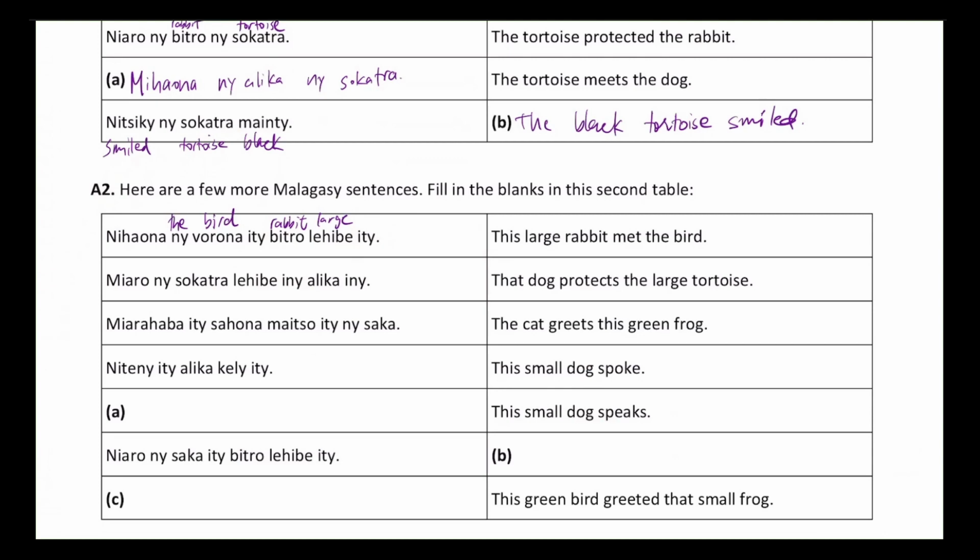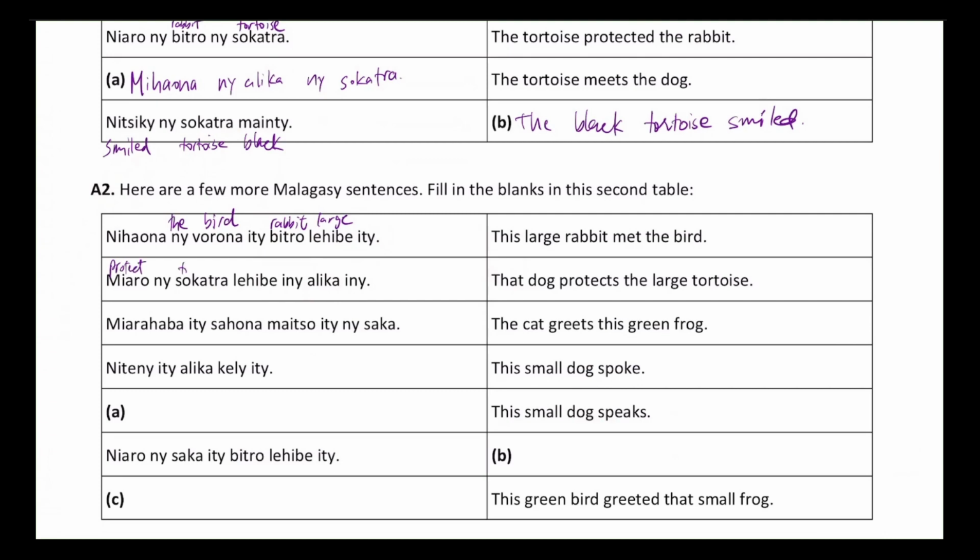I think that this would also transfer into that demonstrated, which we can see over here, that ini and ini are doing the same thing as iti and iti over here. So let's go ahead and analyze the second sentence. It's that dog protects the large tortoise. Once again, the verb is going to be first. We see this would be protect.